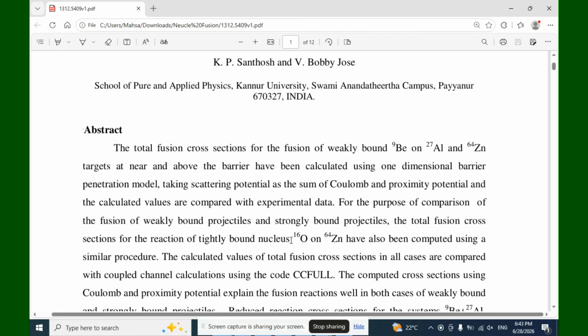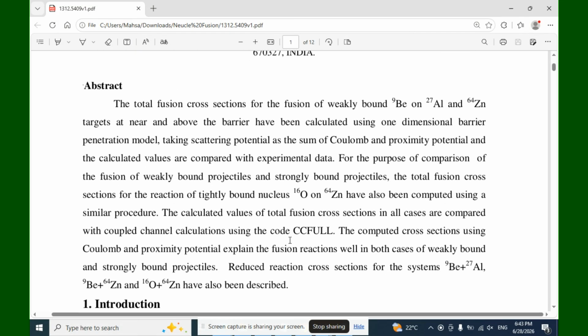The total fusion cross-sections for the fusion of weakly bound beryllium and aluminum-27 and zinc-64 targets at near and above the barrier have been calculated using a one-dimensional barrier penetration model, taking a scattering potential as the sum of Coulomb and proximity potential, and the calculated values are compared with experimental data for the purpose of comparison of the fusion of weakly bound projectiles and strongly bound projectiles.